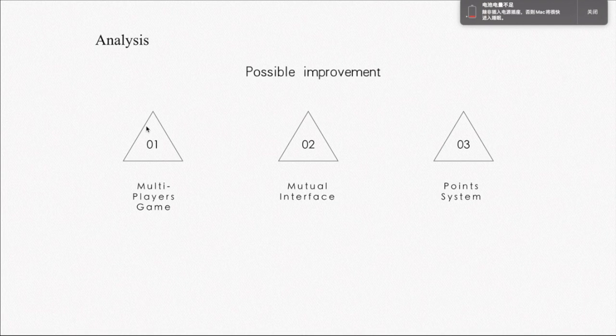And second, I think it would be better if we create a mutual interface, since currently only the loser side would receive the interface for Truth&Dare punishment, and if it could be open for both the winner and loser side, it would be more functional. And finally, I think it would be better if we add this point system, and it would make our game more interesting.